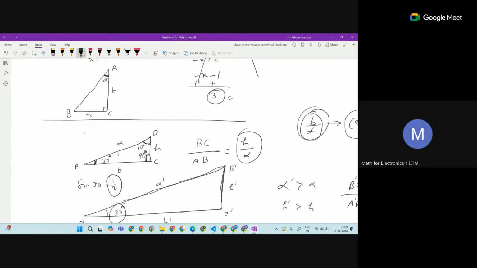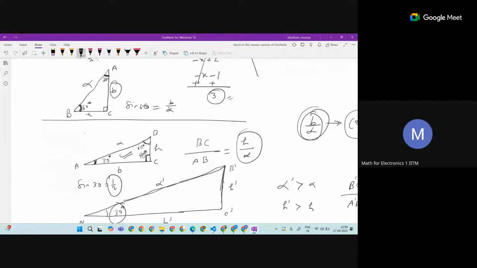Now, this is 30 degrees here, and here is already 60 degrees we have calculated. So can we think of this sine 60, assuming this is the height and the hypotenuse is the same here? So sine 60 is b by alpha, right?